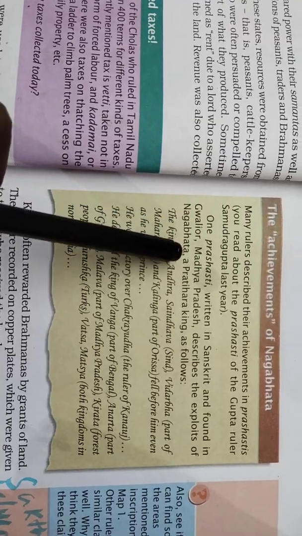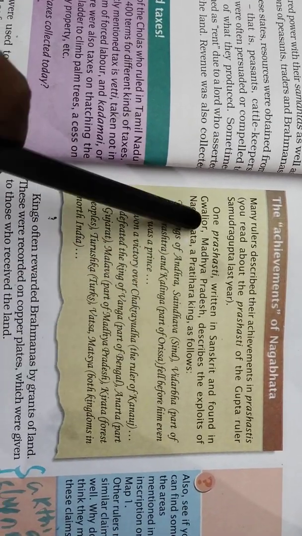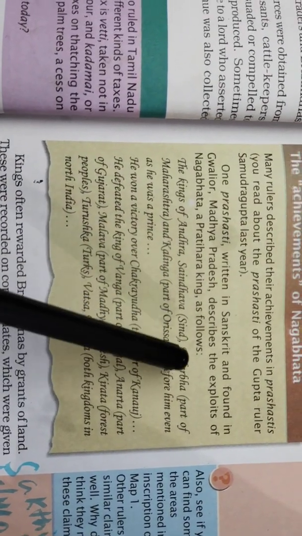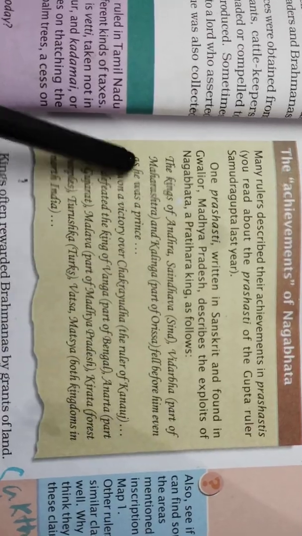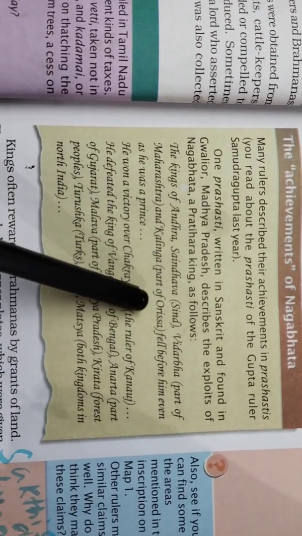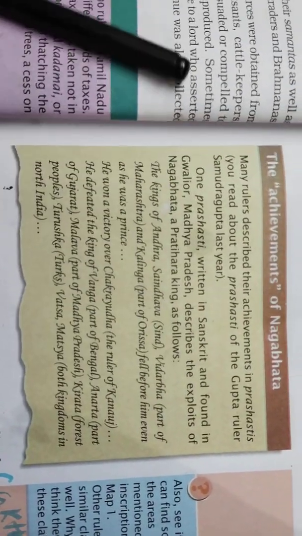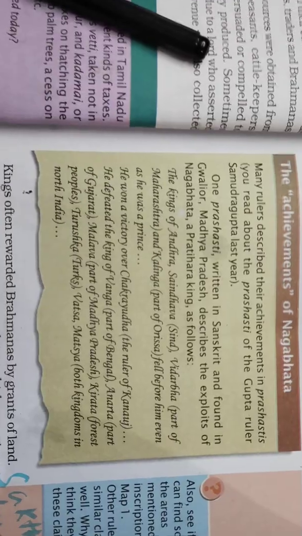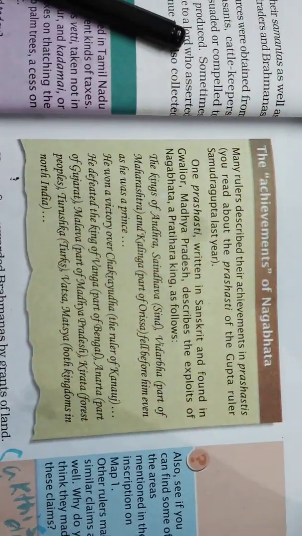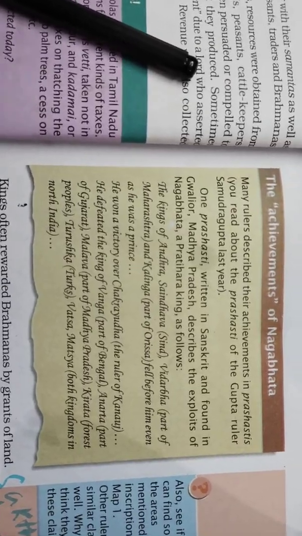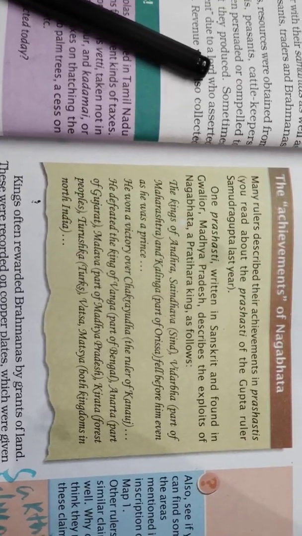Okay. So here Nagabhatta, the Pratihara king. As follows, how it was written: the king of Andhra, Saindava, that means Sindh, Vidarbha, the part of Maharashtra, and Kalinga, part of Orissa, fell before him even as he was a prince. So those fellows came from the different places and fell before him. This may not be true because I told you that a Prashasti is not always true. Sometimes they may create a story in that, isn't it?